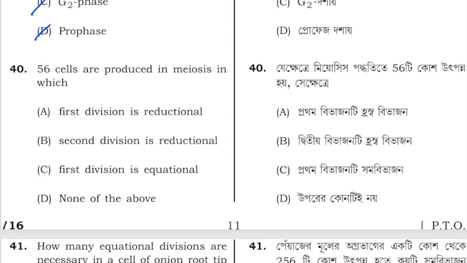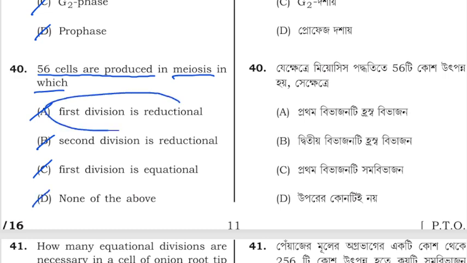Next question is, in meiosis, cells are produced in which of the following? A is first division is reductional, B is second division is reductional, C is first division is equational, D is none of the above. So option A is correct.